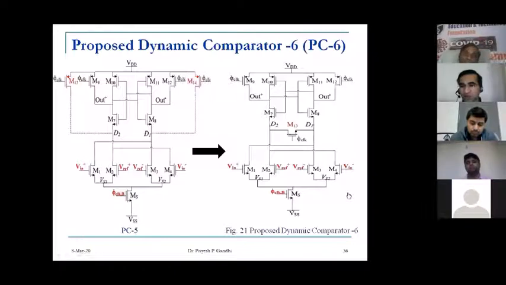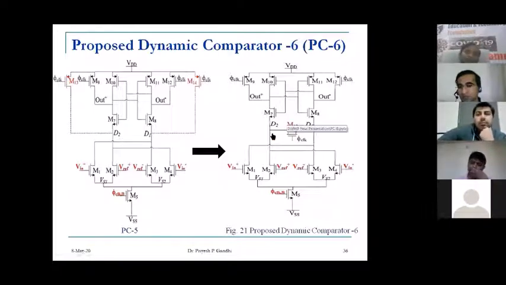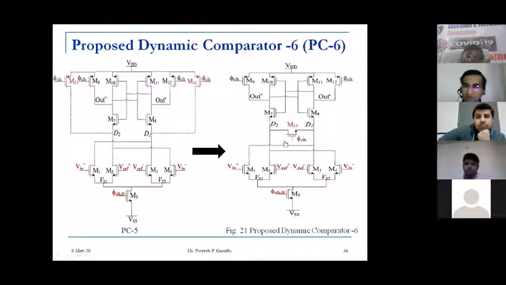This is also a single tail comparator, but here the reset circuitry has been modified. See that this clock and this clock will reset the nodes D1 and D2. So here the concept of charge sharing has been used. These two transistors have been removed, and only a single transistor has replaced them. This is the concept used to reset the circuitry. Otherwise, the circuit is the same.